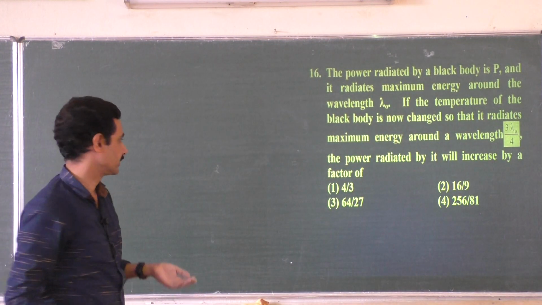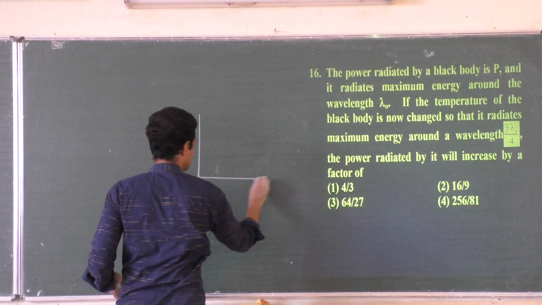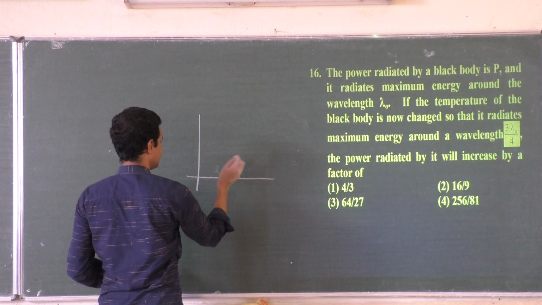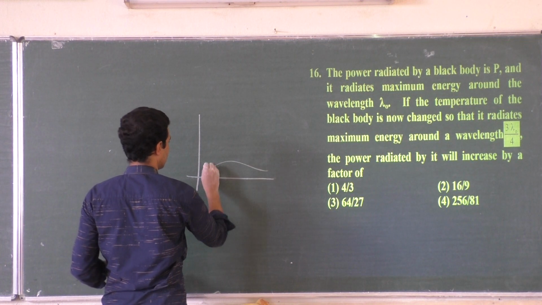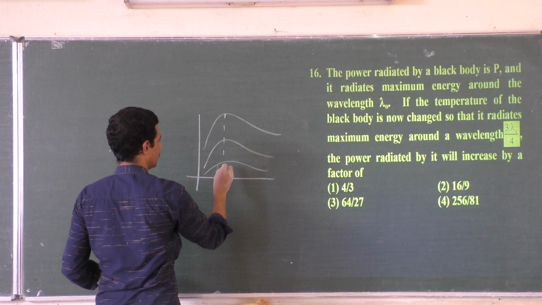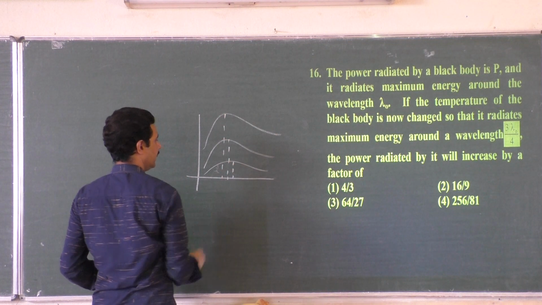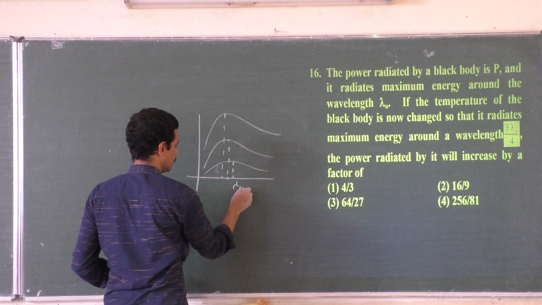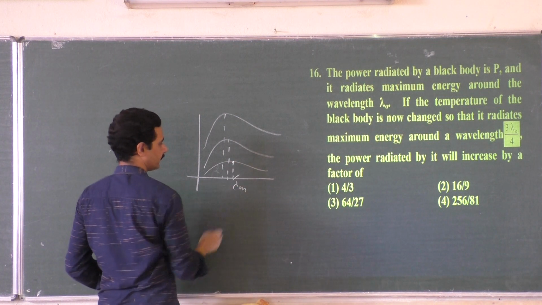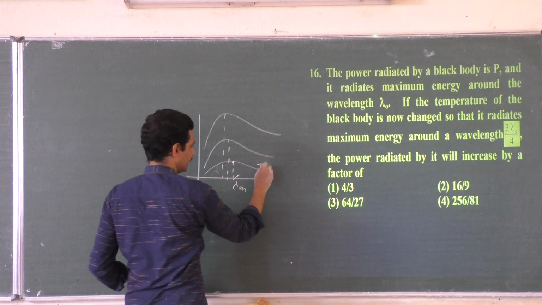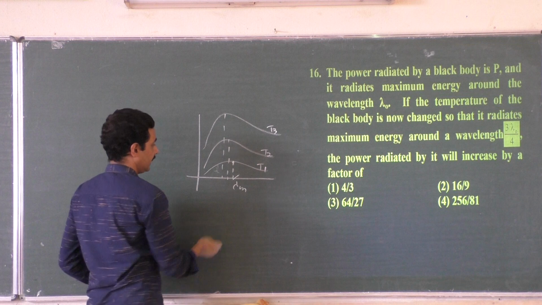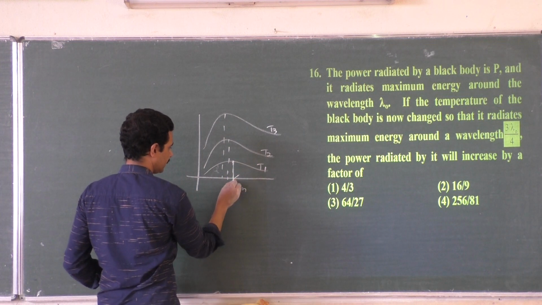Wien's displacement law says that if you draw the energy distribution curve for different wavelengths, or intensity distribution curve, it will be like this. As the temperature increases, the total energy emitted by a black body goes on increasing, but maximum emission occurs for a wavelength whose value goes on decreasing. So initially maximum wavelength is emitted for this one at a temperature T1, say. At T2, T3, temperature is increasing. At a particular temperature, maximum emitted wavelength is this one.